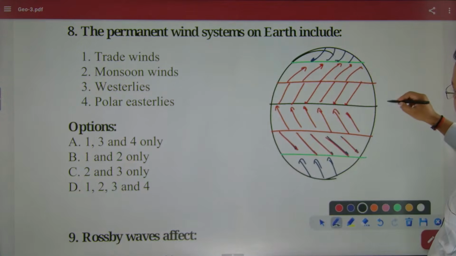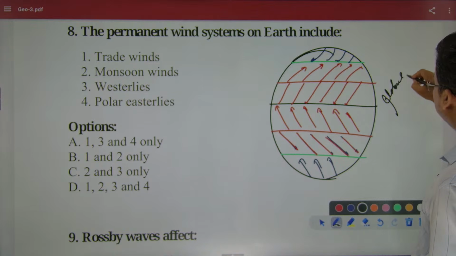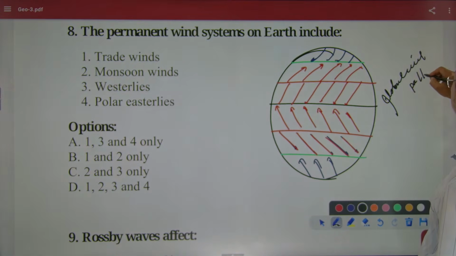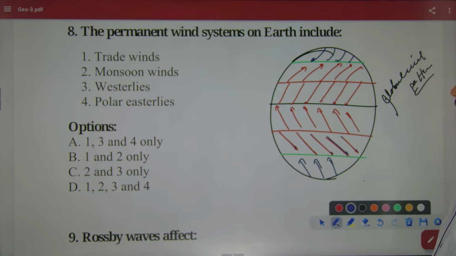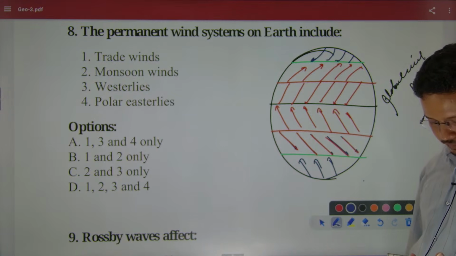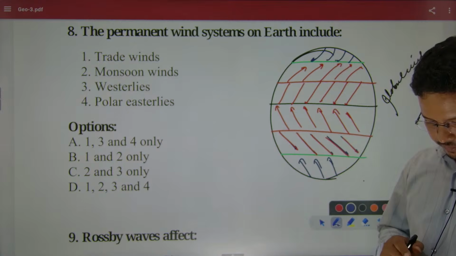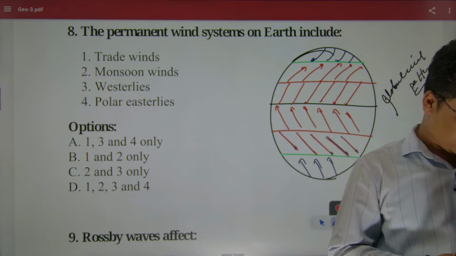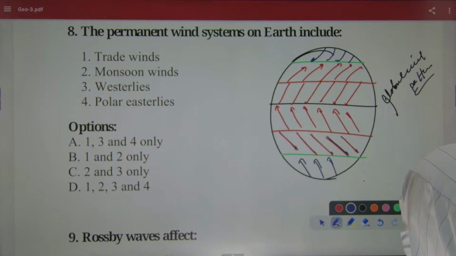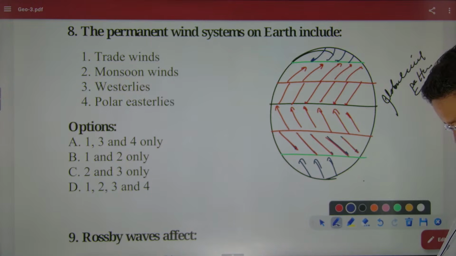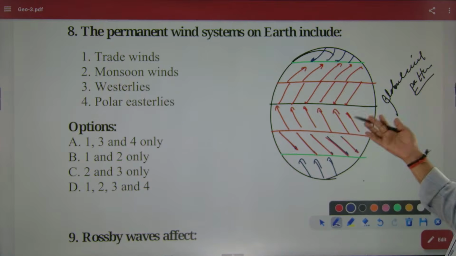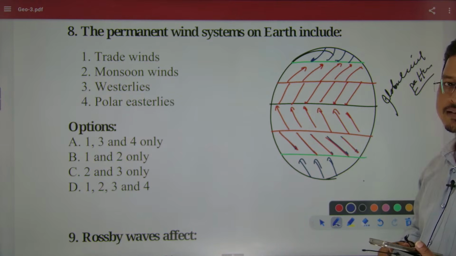This is the wind pattern. Now you can see and answer me. Everyone, you can answer now. Do you think that I should go into more explanation?